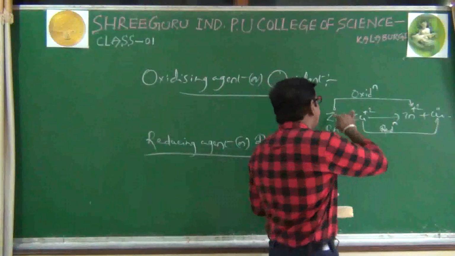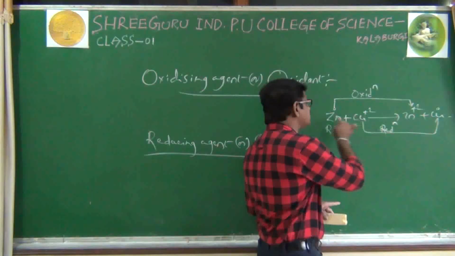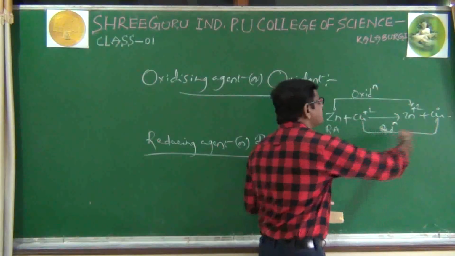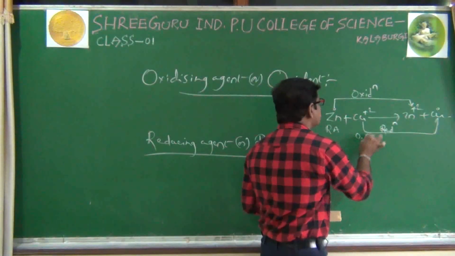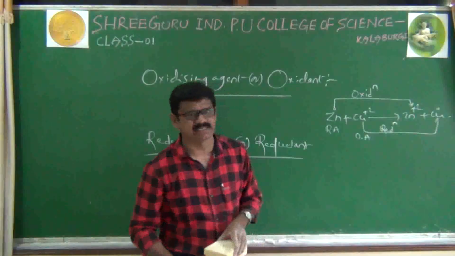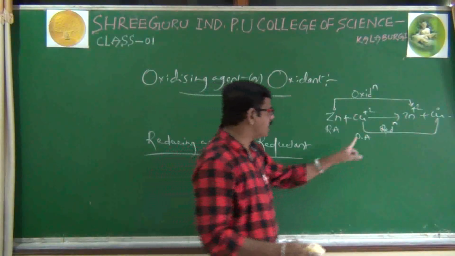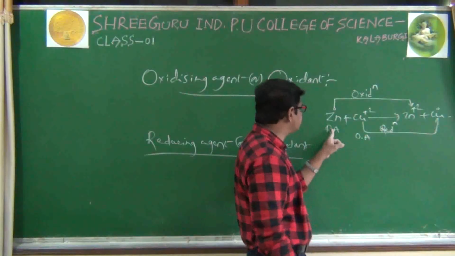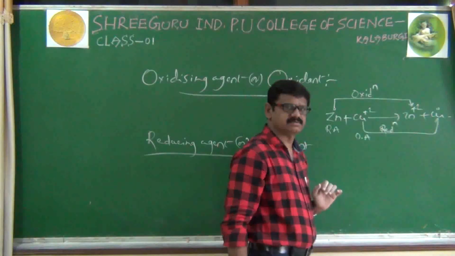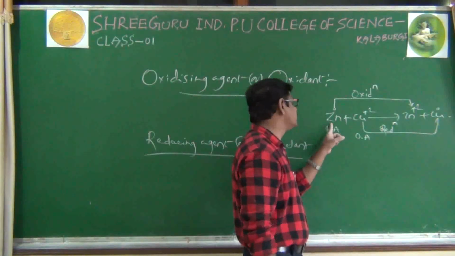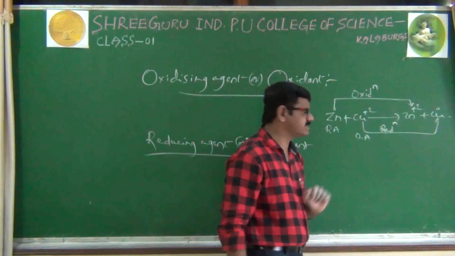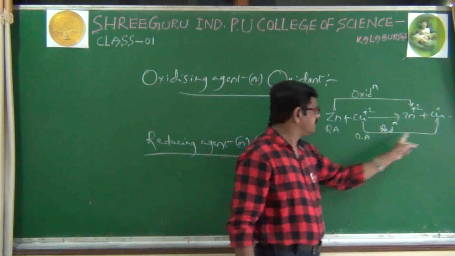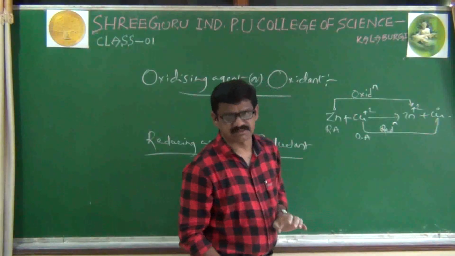Cu plus 2 is oxidizing others and itself undergoing reduction, that's why Cu plus 2 is called an oxidizing agent. Once again, an oxidizing agent is oxidizing others, and a reducing agent is reducing others, or a reducing agent itself undergoes oxidation, an oxidizing agent itself undergoes reduction.